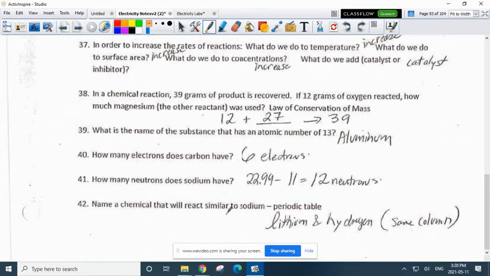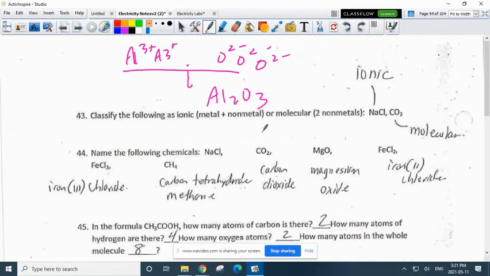Next one. Name a chemical that will react similar to sodium. Using the periodic table, find anything in the same column. That would be lithium or hydrogen. Classify the following as ionic, metal or non-metal, or molecular, with 2 non-metals. So NaCl, Na is sodium, that's ionic. C is carbon, therefore it's molecular.